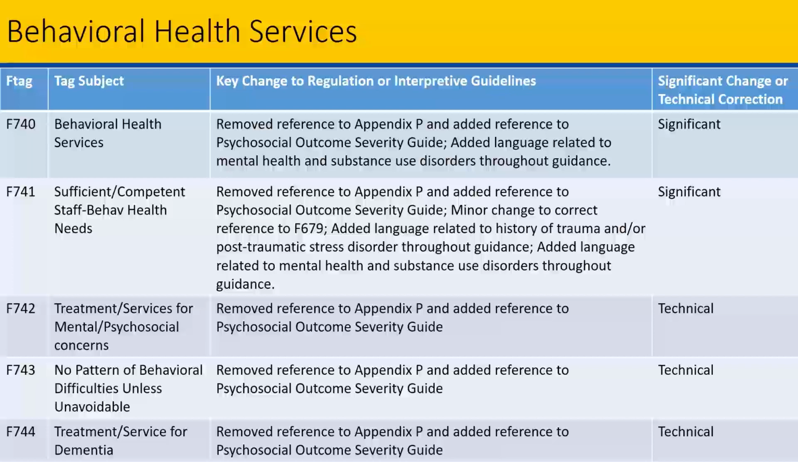All of the tags within the Behavioral Health Services regulatory section were revised, except F745. Changes to tags F742, F743, and F744 were minor and involved removal of reference to Appendix P and the addition of reference to the Psychosocial Outcome Severity Guide.